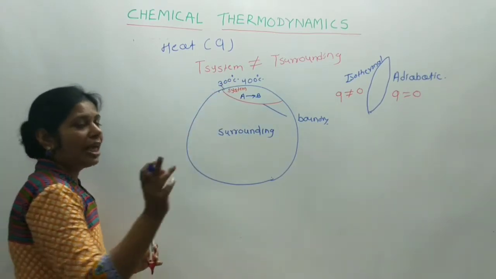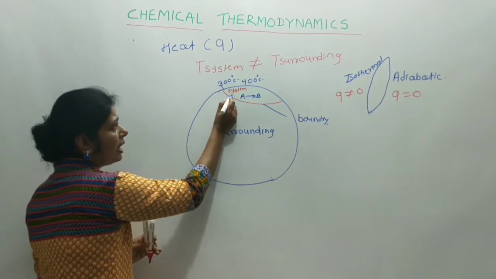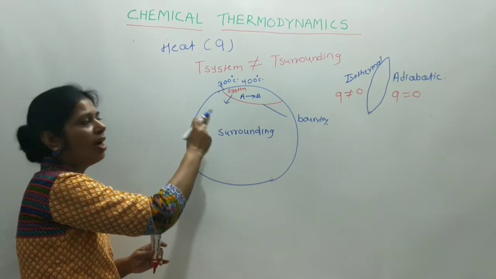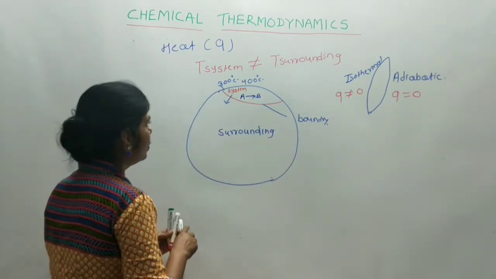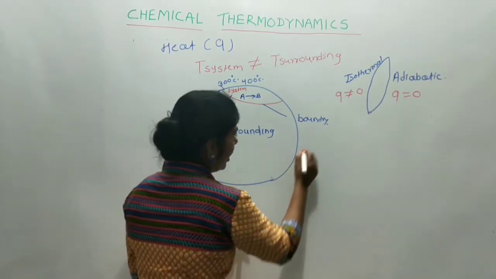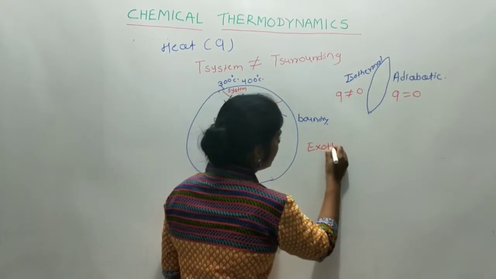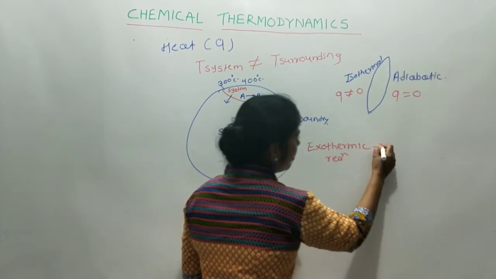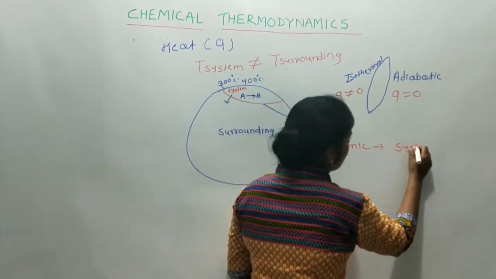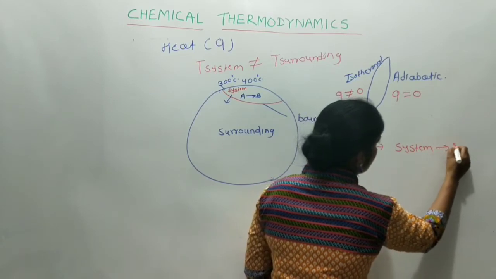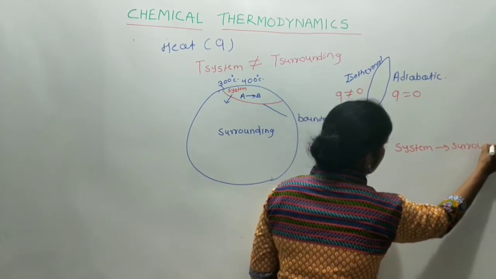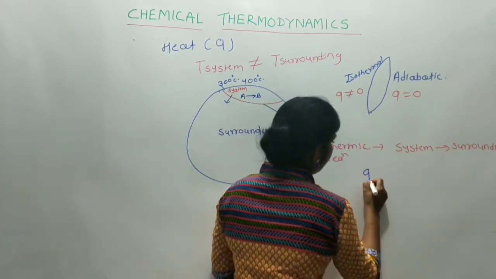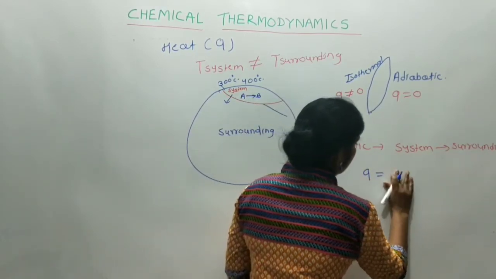That means in exothermic reaction, heat is transferred from system to surrounding, and the sign convention for that, in exothermic reaction, what happens? Transfer of heat from system to surrounding, and for that sign convention, that is, sign of heat, is negative.